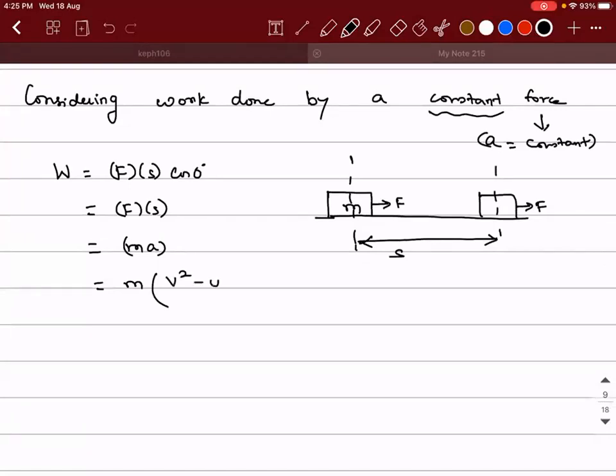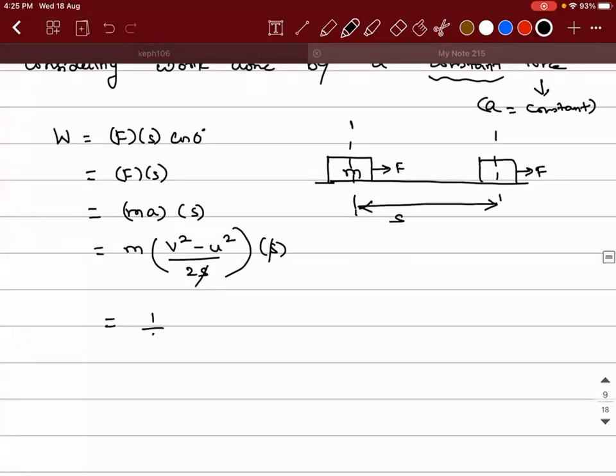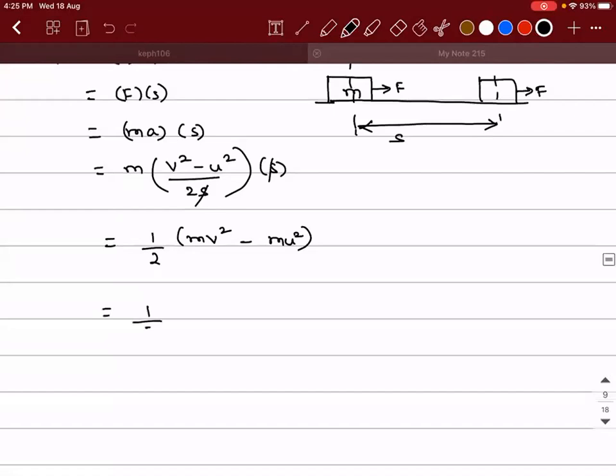Acceleration is v square minus u square divided by 2s. Accepted, guys? Into, you already have an s here. So s and s will get cancelled. So you will have half into mv square minus mu square. To write it better, I can write it as half mv square minus half mu square is the amount of work done.